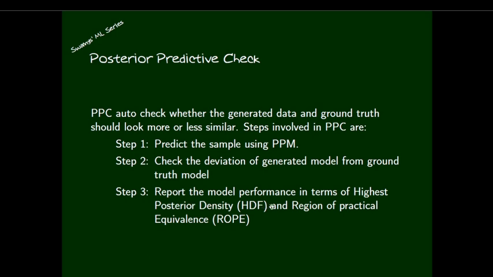Report the model performance in terms of highest posterior density and region of practical equivalence. This highest posterior density is a measure similar to the confidence interval in the usual study. It is not the same, but there are some similarities. It is an interval of these y values which contains the highest percentage of probability.